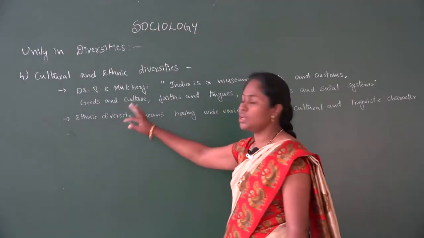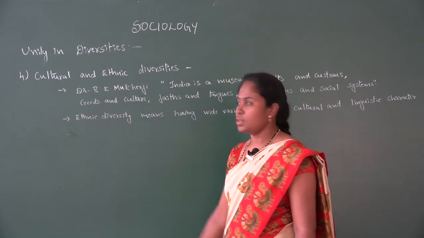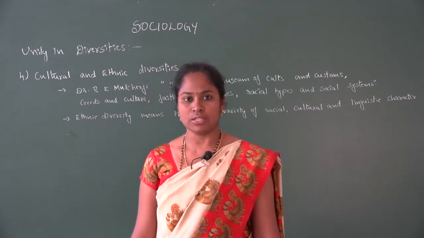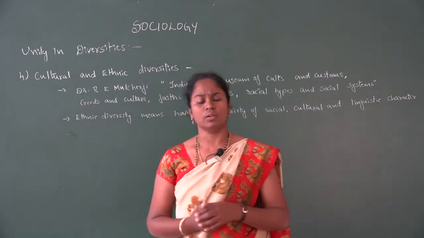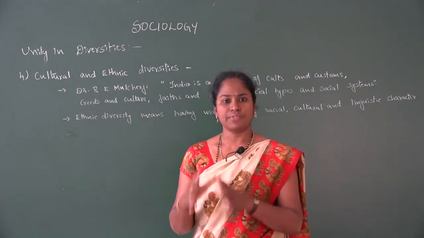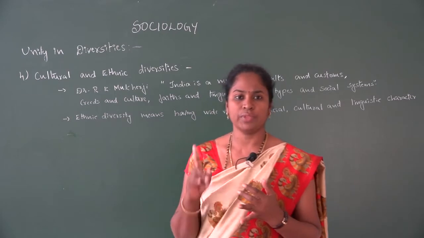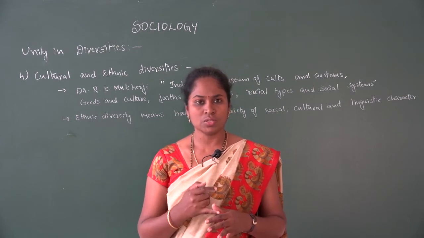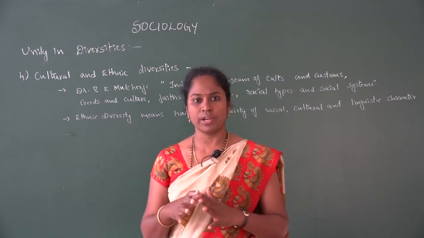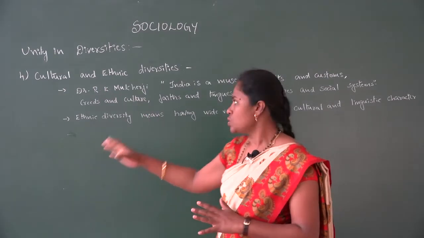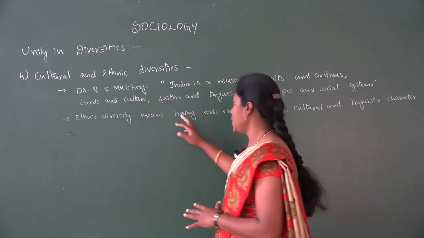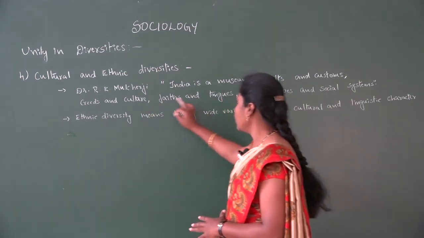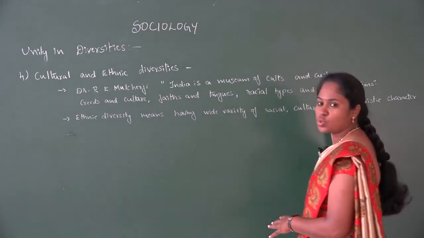The fourth one is cultural and ethnic diversities. This is one of the main important differences which we can see in Indian society. When we look at the cultural differences, we could find differences in racial groups, then culture, customs, beliefs, values, morals. All these are the differences which we could find in the culture which we follow. So Dr. R.K. Mukherjee says, India is a museum of cults and customs, creeds and culture, faiths and tongues, racial types and social systems.